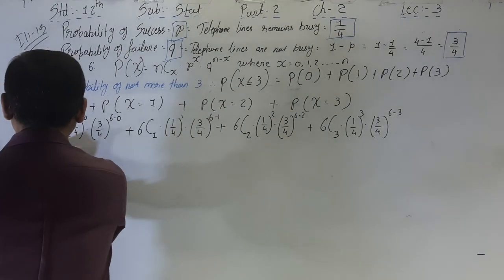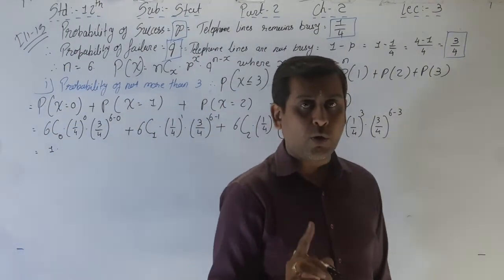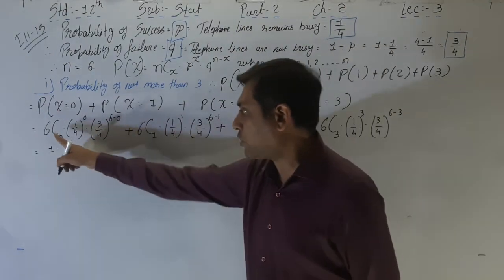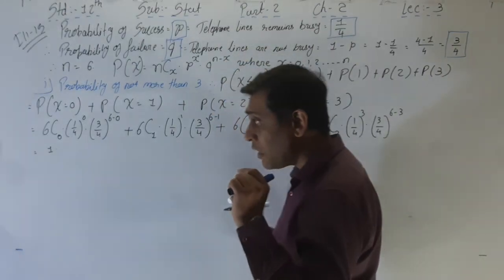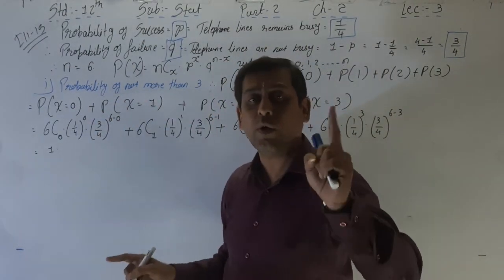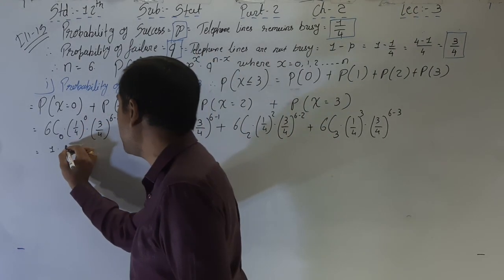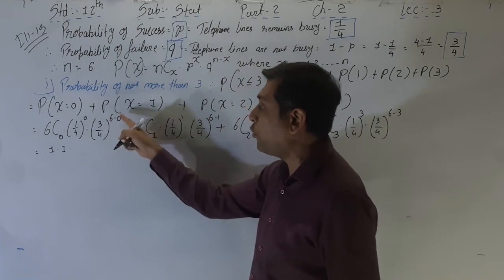Now simplify it. Always nC0 is equal to 1. I told you in my last session, 6C0 is equal to 1. Any constant amount raised to 0 is equal to 1. So 1 by 4 raised to 0 is equal to 1, and 3 by 4 raised to 6.